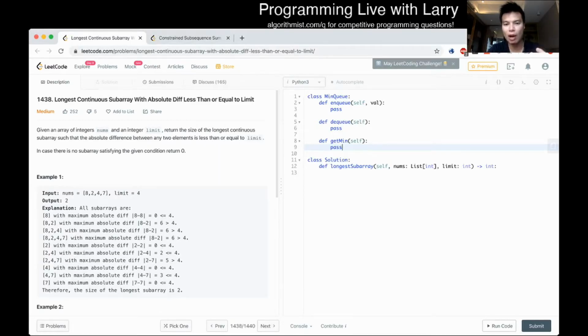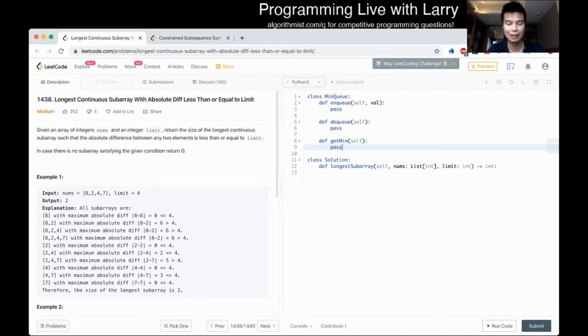Right now, the complexity doesn't matter yet because we just want to be able to solve problems, and the implementation of this min queue will determine the complexity of our algorithm, obviously. But we just want to be able to solve it in general without worrying about the complexity, and this is how we're going to do it.